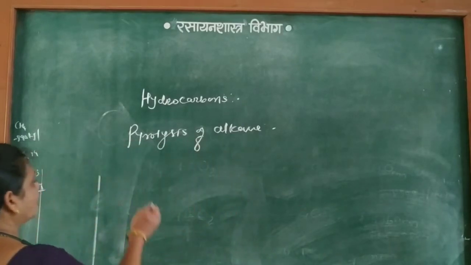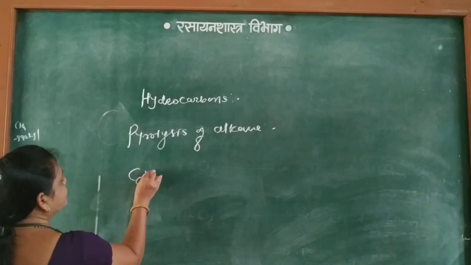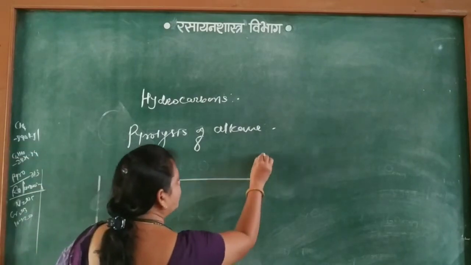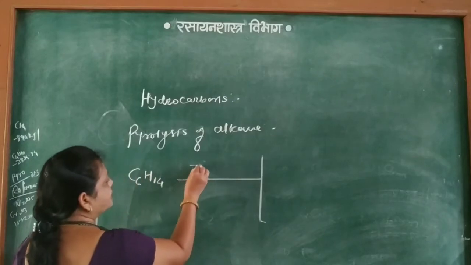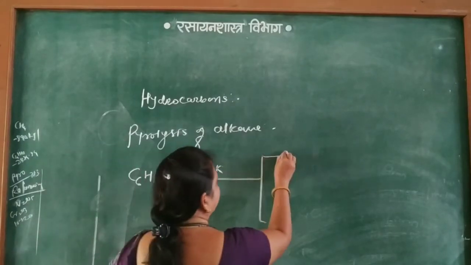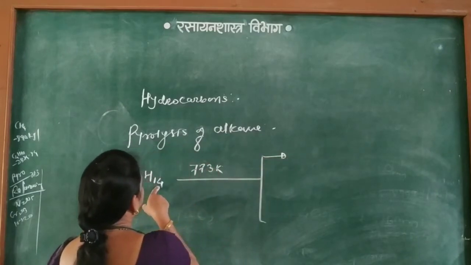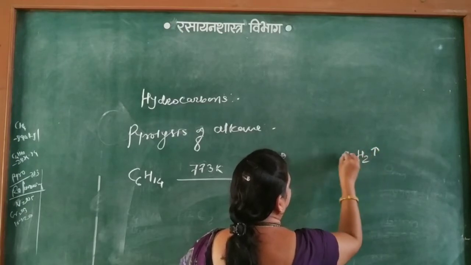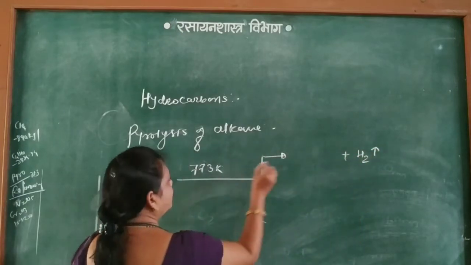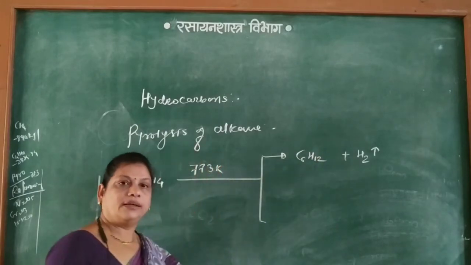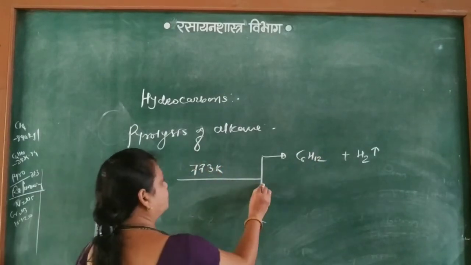For example, C6H14 on pyrolysis at 773 Kelvin. First, H2 gets removed, hydrogen gas, plus the remaining C6H12, that is hexene.